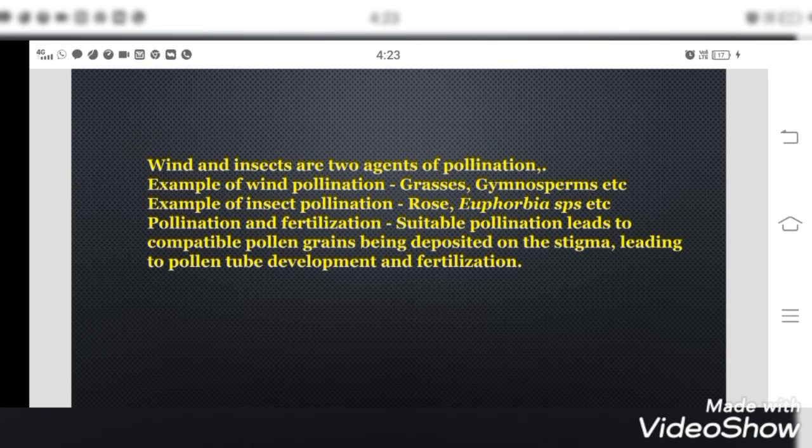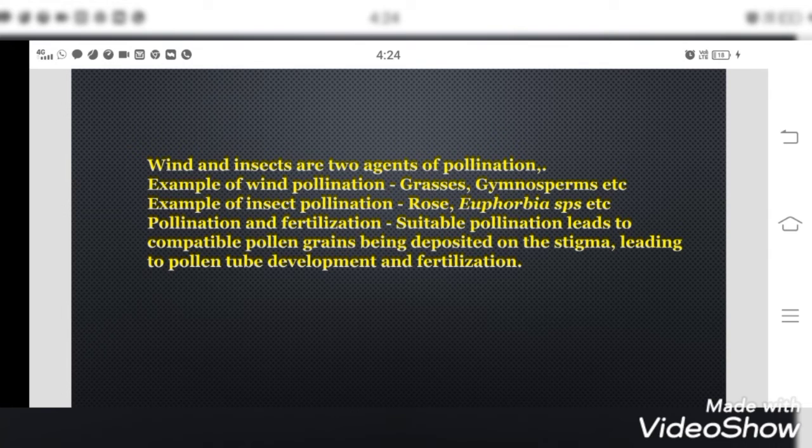Some examples for wind pollination are grasses and gymnosperms. And examples for insect pollination are the rose flower and Euphorbia species, etc. Suitable pollination leads to the process of fertilization. Suitable pollination leads to compatible pollen grains being deposited on the stigma, leading to pollen tube development and fertilization.